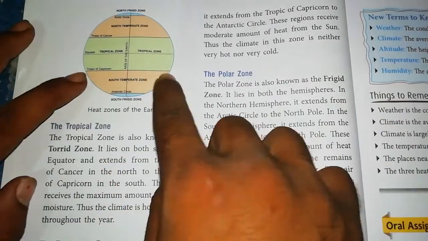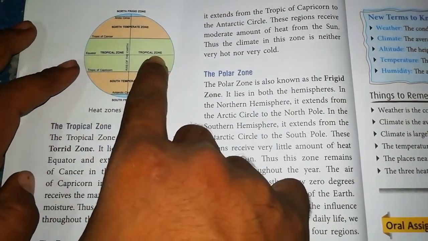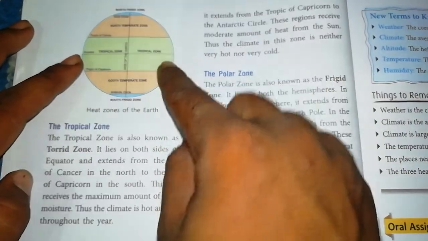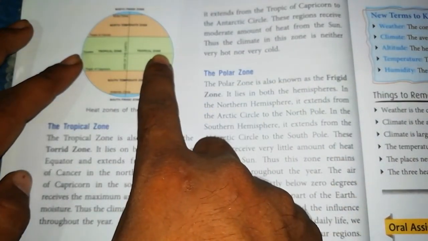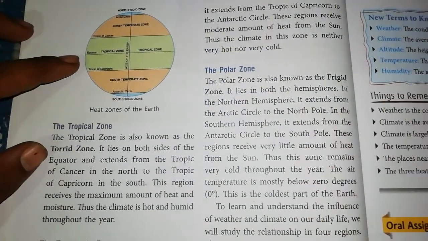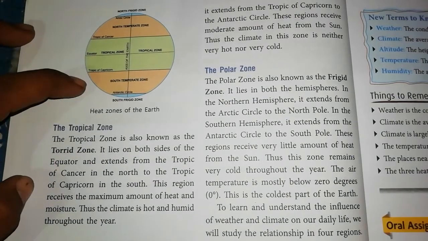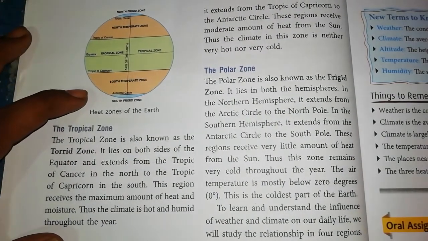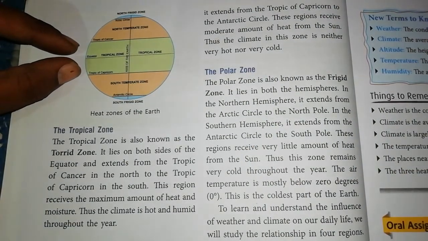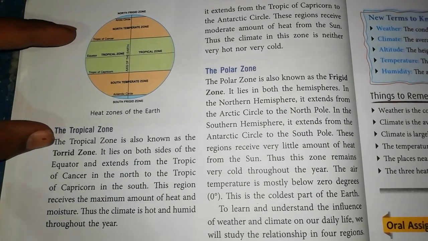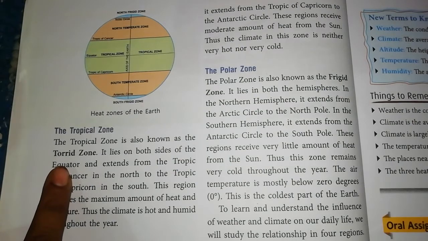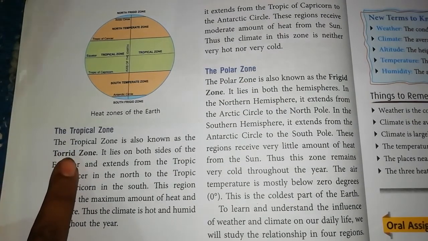Look at the image here. You can clearly see that this dotted line is the equator. The region near to the equator means this tropical zone. This tropical zone will be hotter than this temperate zone and frigid zone, because this region receives the sunlight throughout the year. So let us read this. The tropical zone is also known as the torrid zone. You have to underline this part, that the tropical zone is known as the torrid zone.